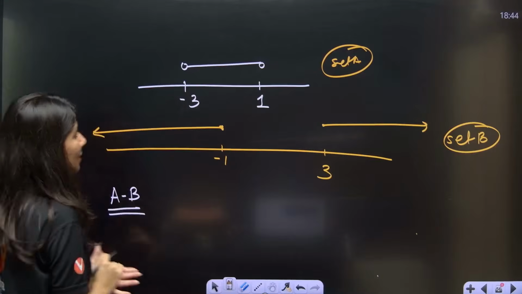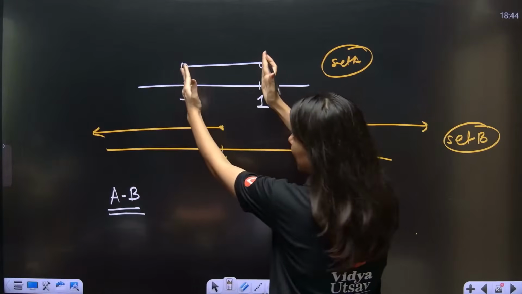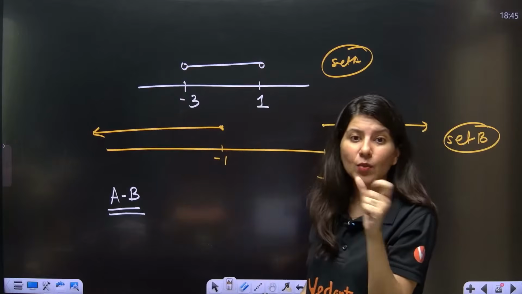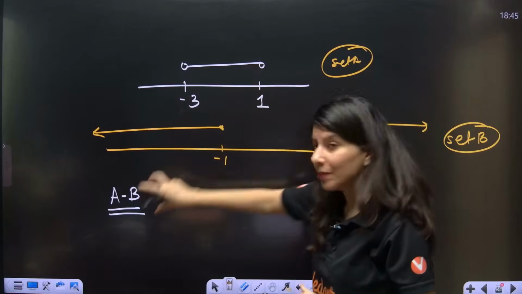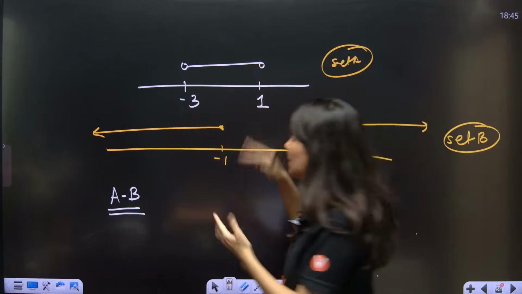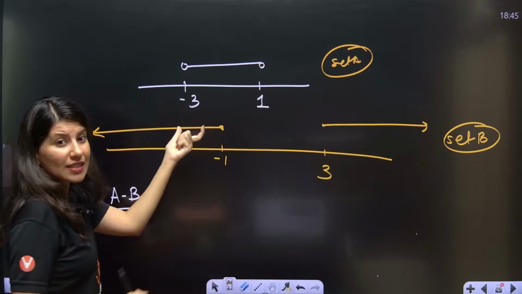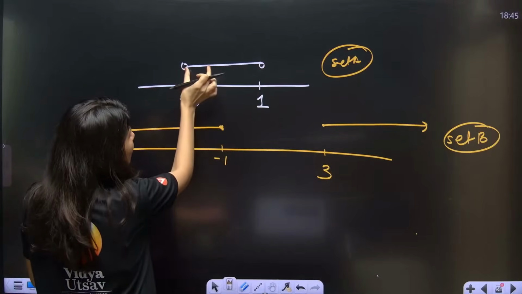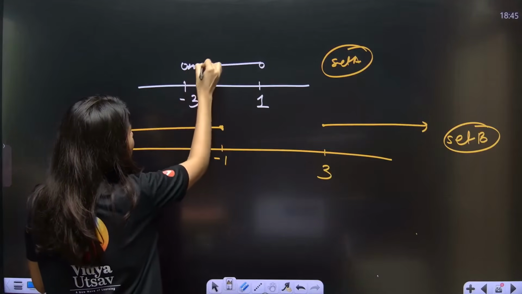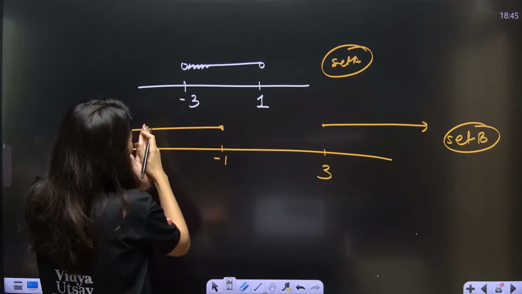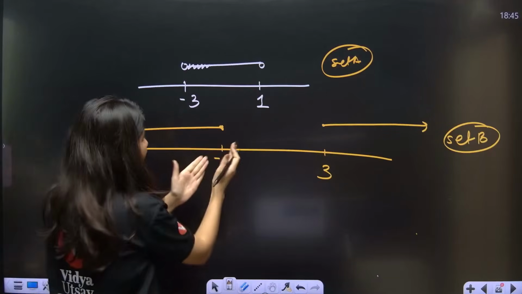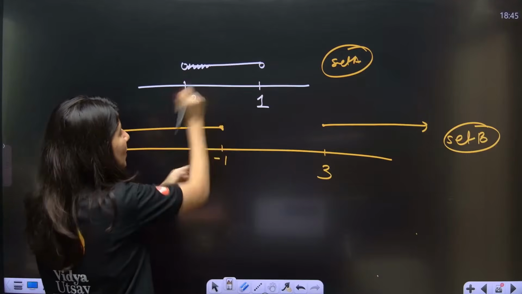So A minus B, all the elements which are there in A, but you have to specifically remove that part which is there in B. So A will be there, but remove that part. Just eliminate that part which is there in B. So I can clearly see that this is set B. So just remove that B portion. So you just have to remove this portion. So removing what? What is there in B? So minus 1 will also get removed. Minus 1 is there in B, no? So minus 1 will also get removed.